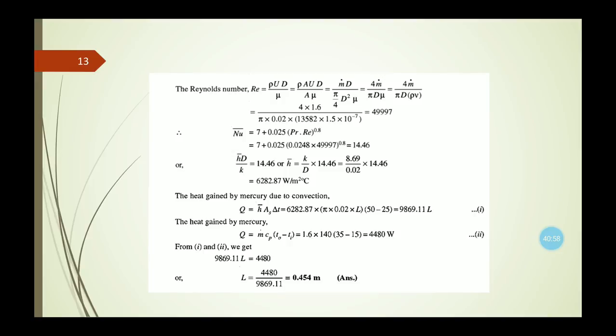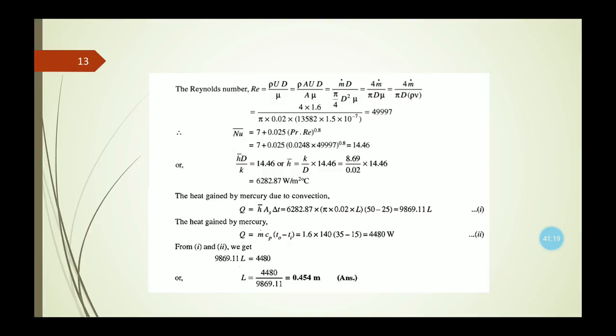9869.1. Now the heat gained by the mercury can be again calculated using the formula, that is mass flow rate into specific heat into the temperature difference. So that we are getting as 4480 watt.